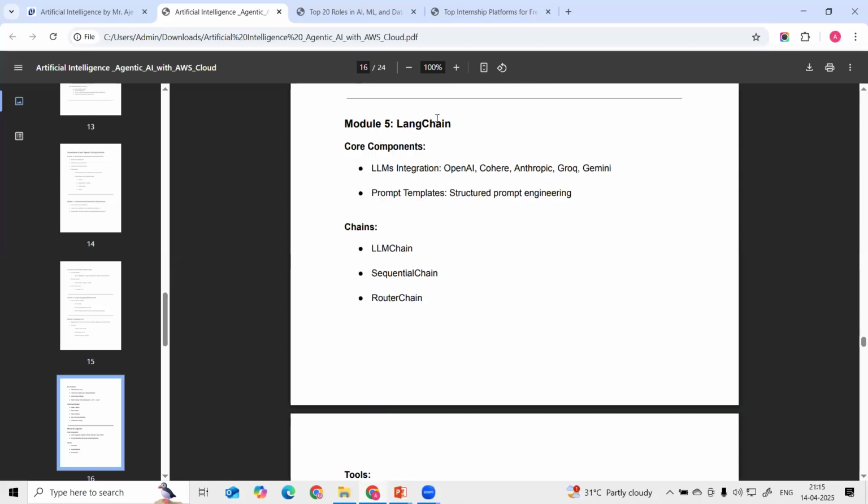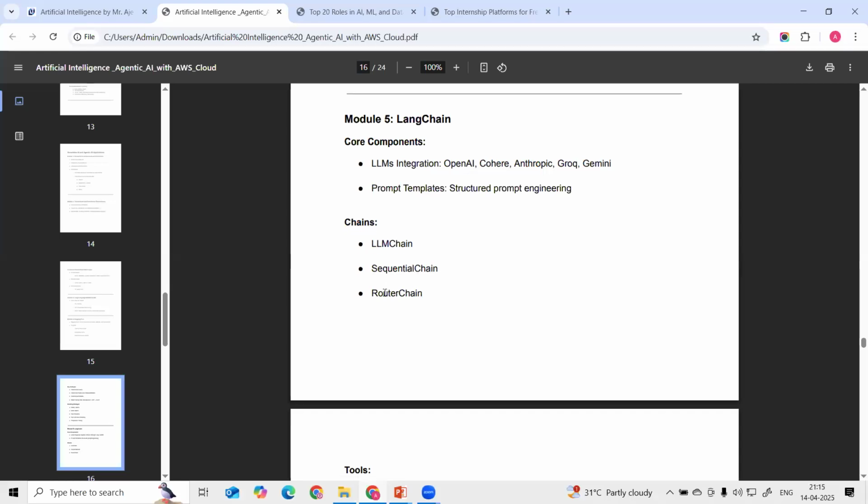Then we are going to start with LangChain. LangChain is an open source platform. It provides different components for LLM application development. Here we can see that for LLM integration we are using different vendors like OpenAI, Cohere, Anthropic, Groq, and Gemini. These different vendors provide different LLM models, and we are going to see how we can integrate these LLM applications with the help of LangChain components. Then after that we are going to see what a prompt template is for this integration. Then we are going to see the different kinds of chains, like LLM chain, sequential chain, and router chain, and how we can utilize them.